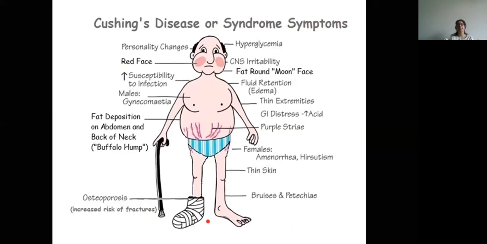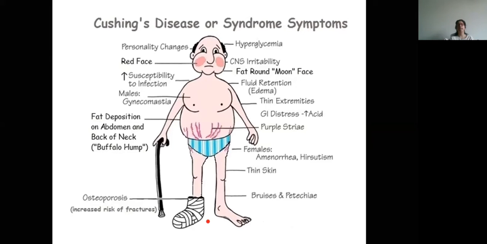Then there will be personality changes because we just read that the function of cortisol is either to cause a mood elevation or mood depression. So it can cause anything. So again, this will result in personality change. Then there will be red face because it causes polycythemia. That is, it increases the RBC count. So this will result in reddening of the face.